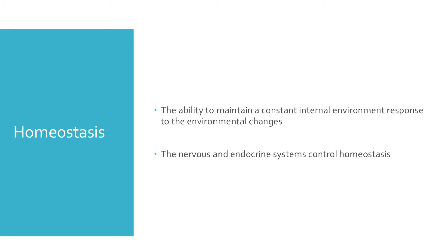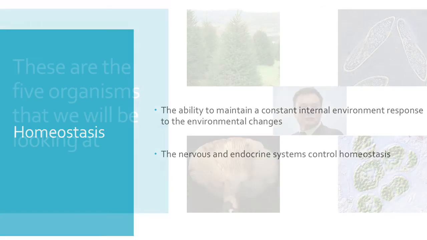Homeostasis is the ability to maintain a constant internal environment in response to environmental changes. It is an underlying principle of biology. The nervous and endocrine systems control homeostasis in the body through feedback mechanisms involving various organs and organ systems.